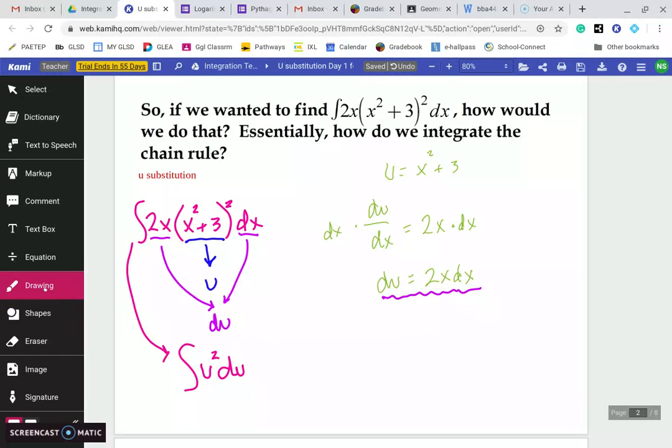So now this, we know how to integrate. I'm going to add 1 to my exponent, making it 3, and then I'll divide by that 3. So I get 1/3 u cubed plus c. And now our final step is just to plug u back in. So I'll have 1/3 times (x squared plus 3) cubed plus c.